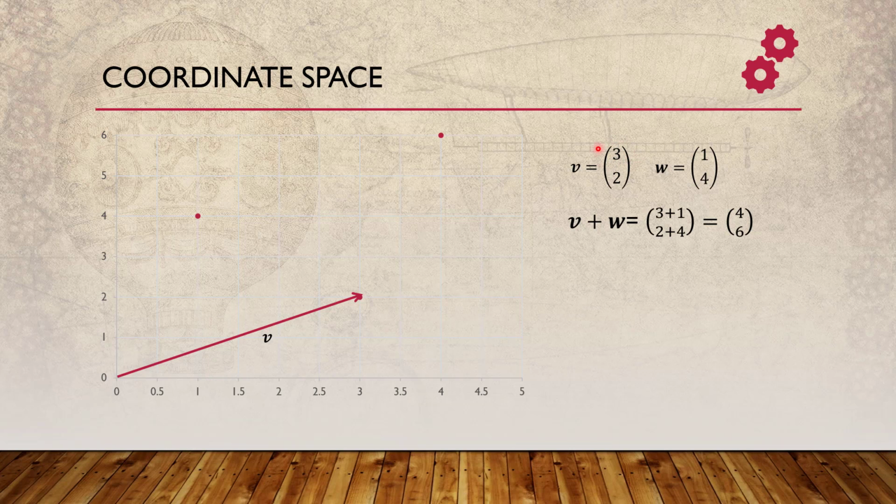The first element is the value on the x-axis, that means the position I will go to on the x-axis, and the second one is for the y-axis. So I go to the right 3, because it's a positive 3 on the x-axis, and I go up 2 on the y-axis, so I will reach this particular point, right?